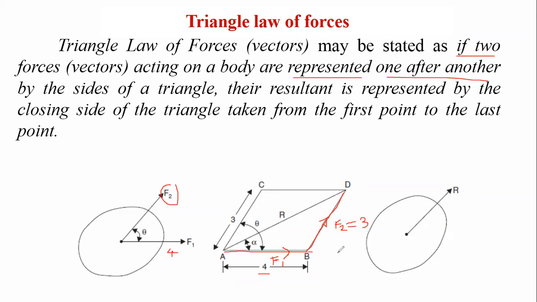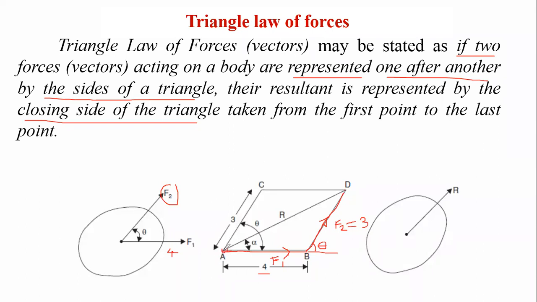If you extend this and measure, this angle is theta. These are the sides of a triangle taken one after another, and the resultant is represented by the closing side of the triangle. Closing side means this one is the start point and this one is the end point, so this is the closing side of your triangle taken from first point to last point.